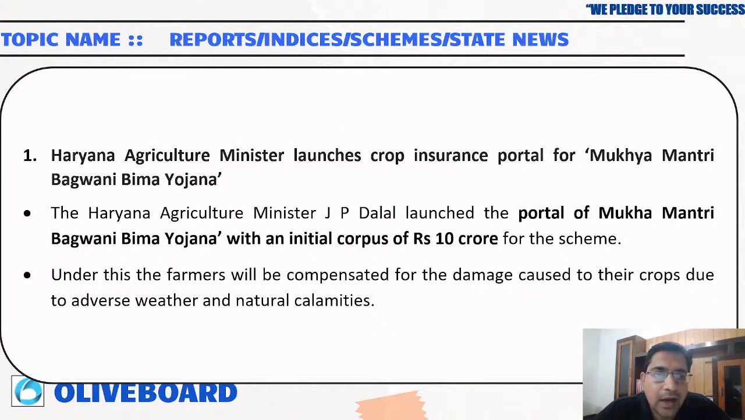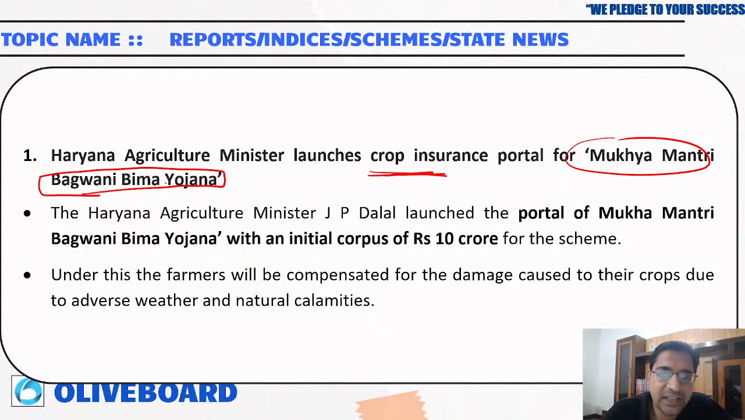Okay. Now, the Haryana Agriculture Minister has launched a crop insurance portal called Mukhya Mantri Bhagwani Bima Yojana. See, right now, if any state launches something different, we have to remember it. The portal has been launched with an initial corpus of rupees 10 crore. Under this, farmers will be compensated for damage to their crops due to adverse weather and natural calamities.